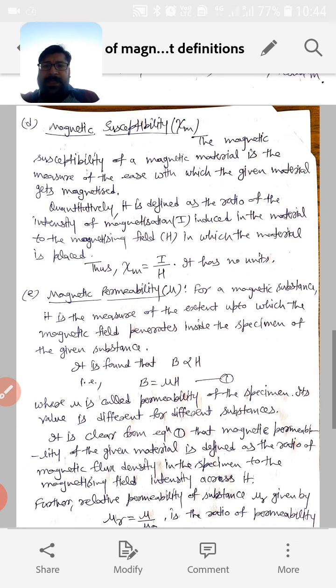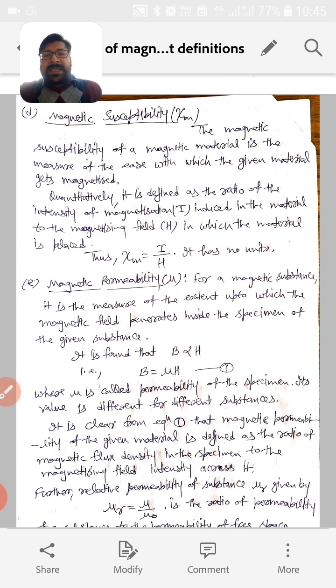Another important parameter is magnetic susceptibility. It is a very important parameter, and we discussed this property in our introduction, where we defined different classes of materials: diamagnetic, paramagnetic and ferromagnetic. Depending upon the value of this magnetic susceptibility, we can define a material as paramagnetic, diamagnetic or ferromagnetic. But theoretically, how do we define this magnetic susceptibility? Magnetic susceptibility of a magnetic material is defined as the measure of the ease with which the given material gets magnetized.